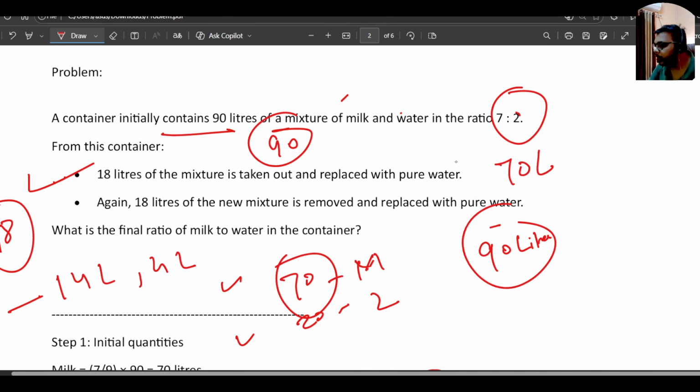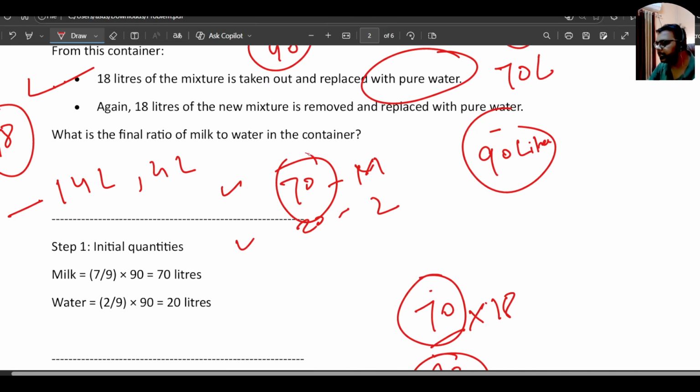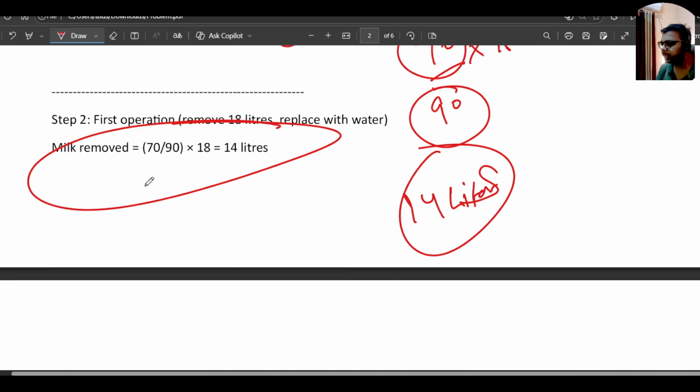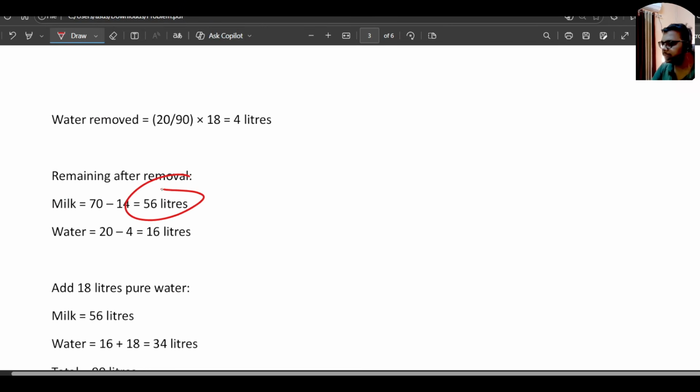Okay. Now we are pouring pure water in. So if we are removing that, we had 70 liters of milk, and we already took out 14 liters of milk, right? So the remaining milk will become how much? 56 liters. And we are taking out 4 liters of water, so the water will become 16 liters.